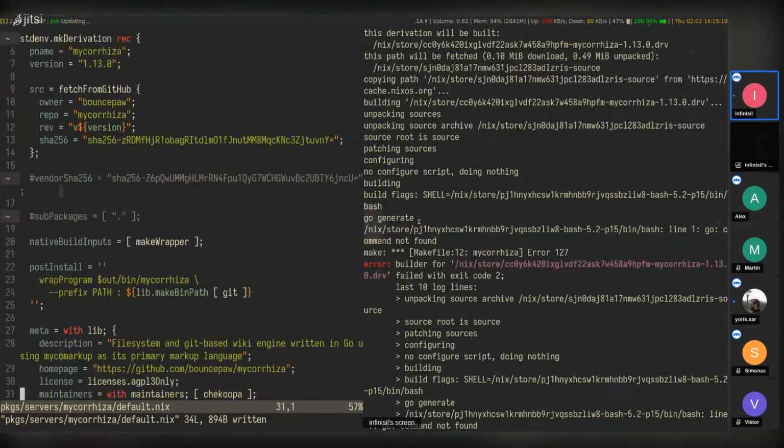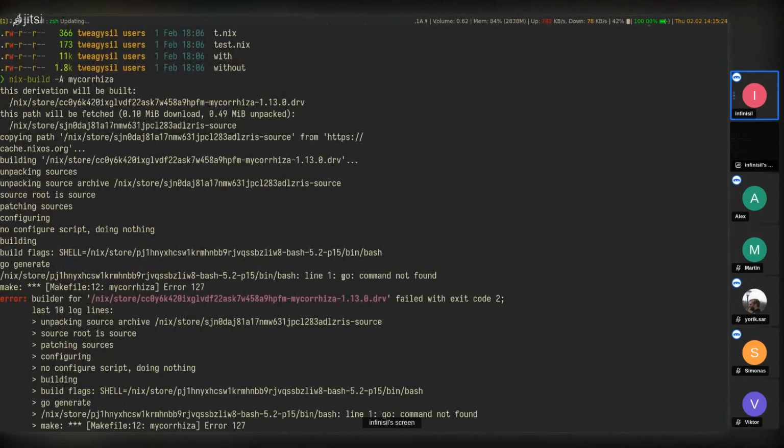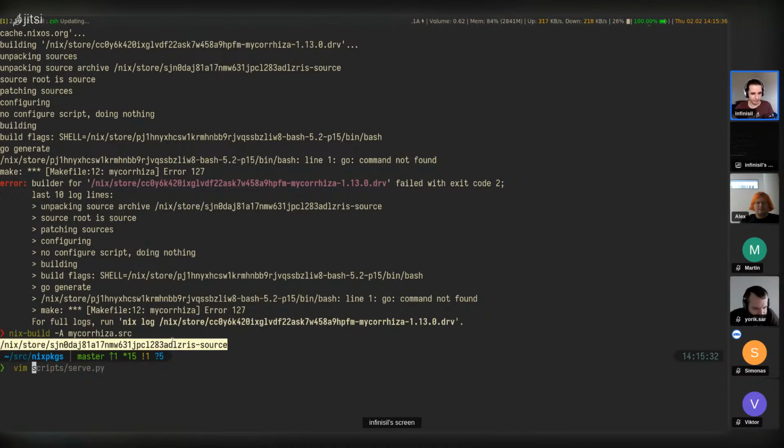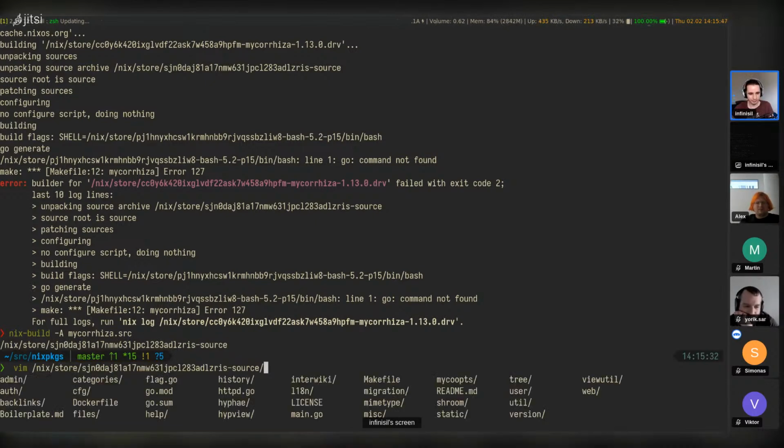Something in here, it has a Makefile. Yeah, so apparently it still has a Makefile. In Nix, we usually override the Makefiles with our own build instructions. Let's take a look at the Makefile here. So I built the source, and I'm going into the source here. Sometimes the source is a tar or another archive, then you need to unpack here. In this case, it's not, so we can just go into here directly.